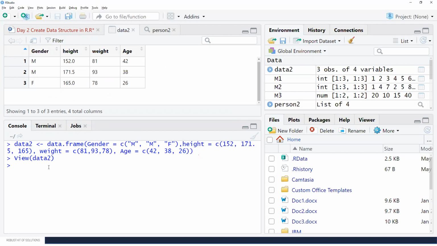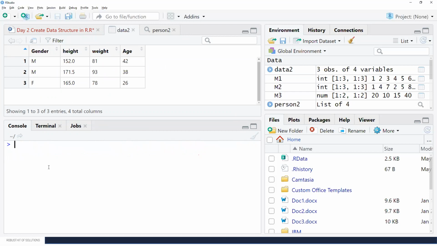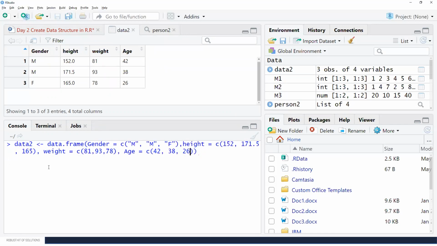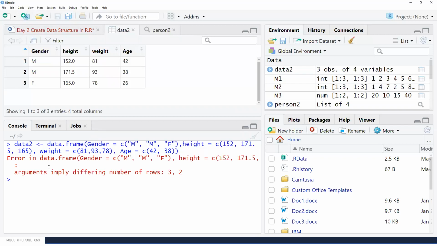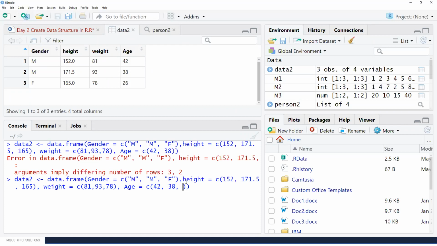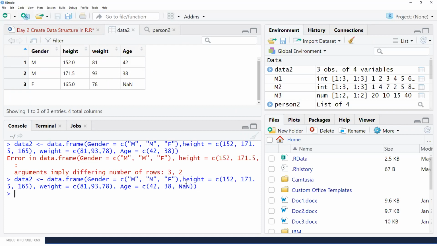Now let me remove some of the elements. So here I don't have the data for 26 as age, and I run it. So what is it doing? It will give me an error, like the number of rows are differing, like here 3 are needed, instead there are only 2 elements. So what can we do? Can we use some other value? Let me just try NA.